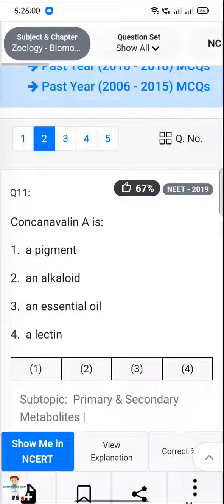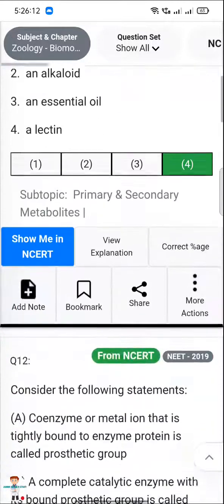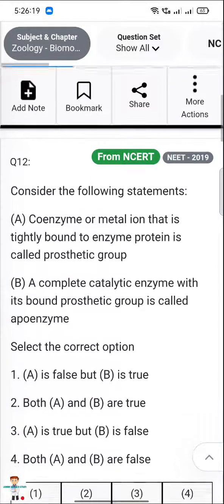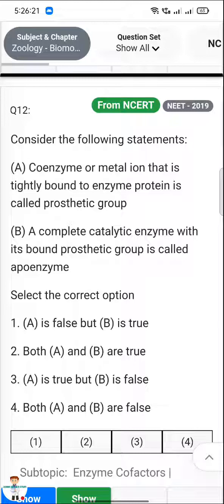Next, concanavalin A, a pigment and alkaloid, an essential oil, lectin. Next, consider the following statement: coenzyme or metal ion that is tightly bound to the enzyme protein. Answer is 4.